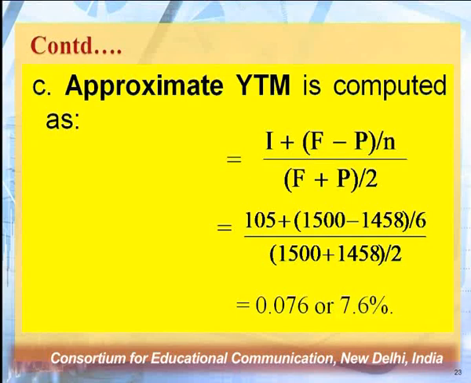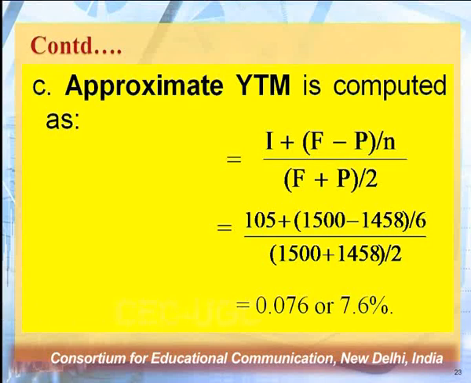So the current yield was 7.2% and the yield to maturity is 7.6%, slightly higher than what you are getting on account of current yield. If you dissect these two values, you can easily understand the role of maturity value. Since the change from the current yield is very nominal, obviously you can infer from this value that maturity value is not contributing significantly to the rate of return.